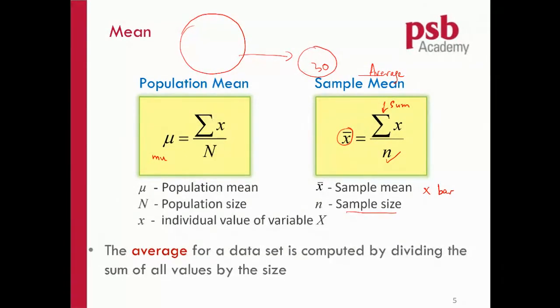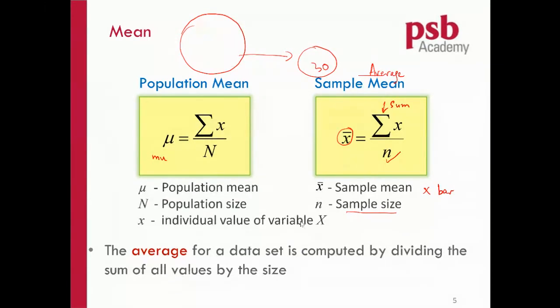Whenever you see any Greek letter in a formula, that formula belongs to the population. Also, notice that the n here is a small letter n, but the n on the other side is a capital letter. If you see any capital letter in a formula, that formula also belongs to the population.